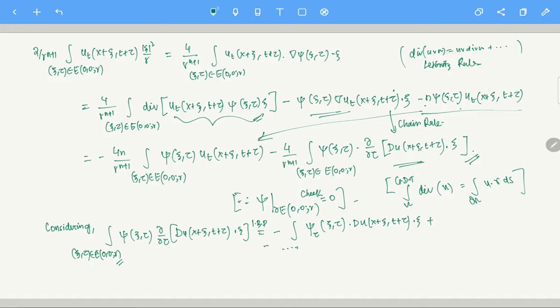Okay, let me write it, it is better, otherwise you may get confused here. Over E 0 0 r, and there is a boundary term, plus boundary of E, and this term will be evaluated with del tau xi times gradient of u on the boundary, and on the boundary xi is 0, so this particular term is 0. Clear? So the second expression is equal to minus this particular term.